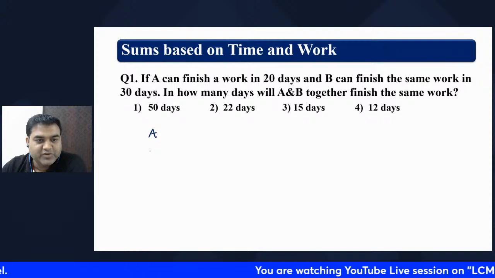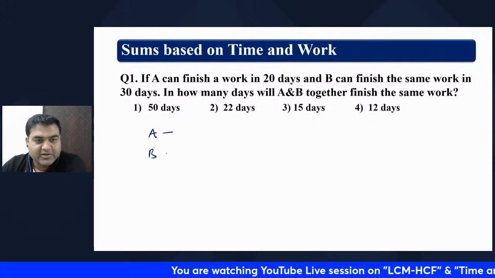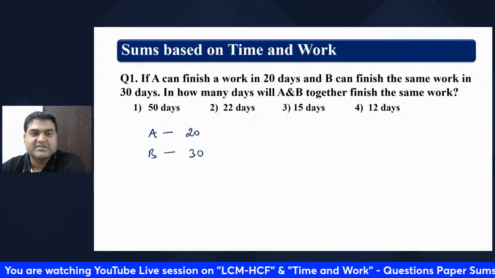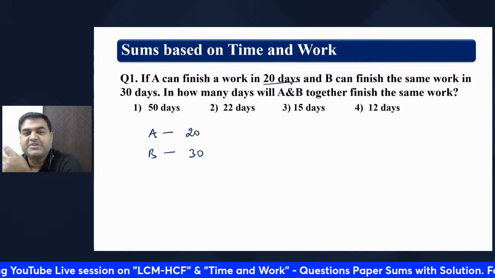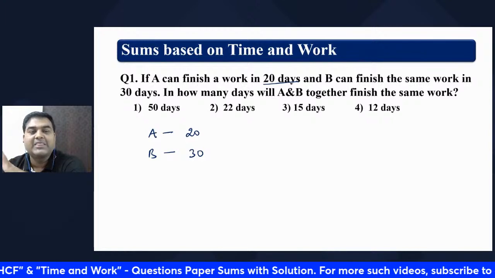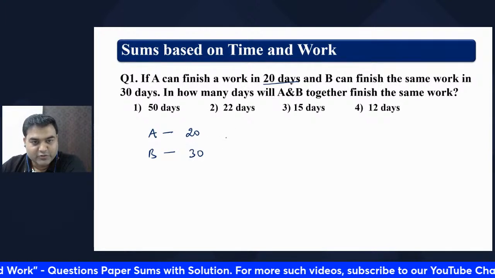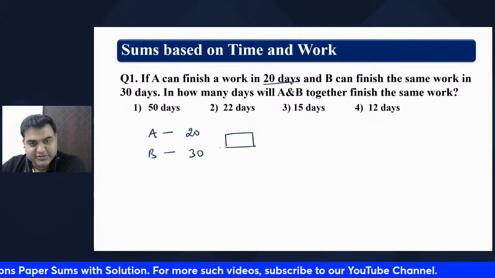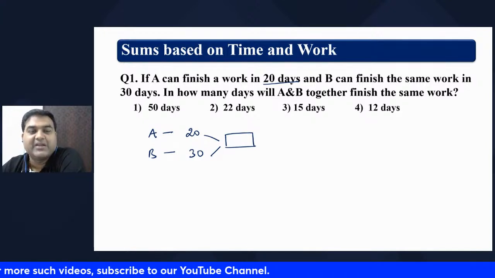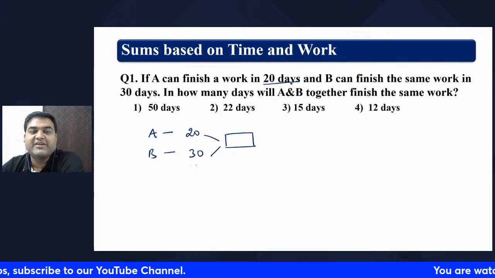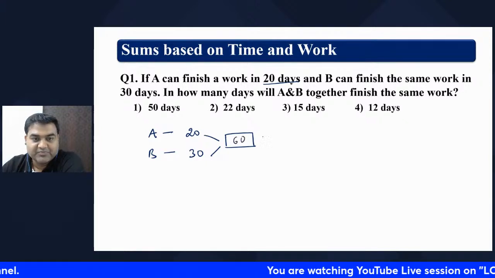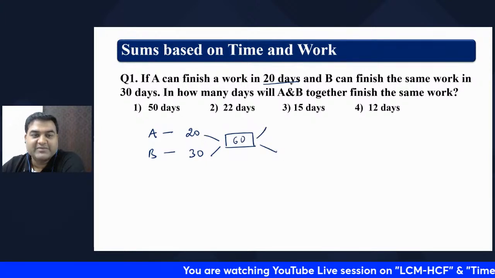Write down A, write down B. A takes 20 days, B takes 30 days, right? A can finish a piece of work in 20 days, B can finish the same work in 30 days. So we have written 20 and 30. What we will do, we will draw a box here, and we will find the LCM of 20 and 30. Can 20 divide 30? No. 20, 30 into 2, 60. Yes, 60. Now we will write how many times.